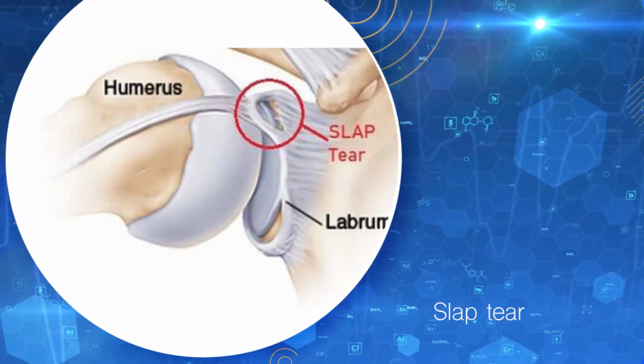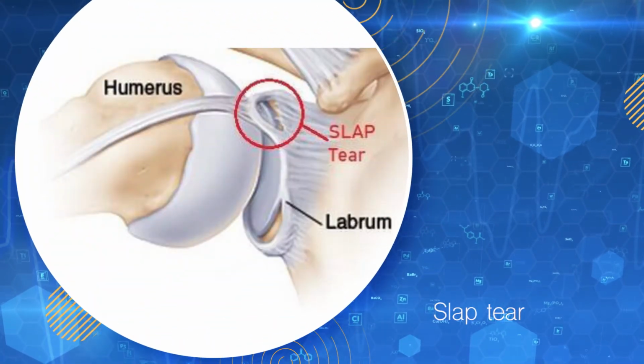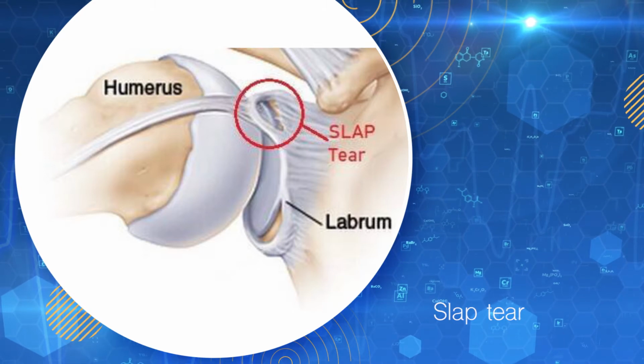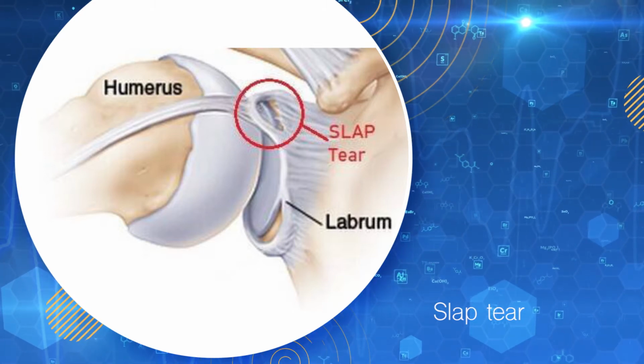The next important thing which I would like to discuss is the SLAP tear. This is also a labrum tear, but it is not in the front and lower portion, it is in the superior, that is, the upper position. It is called a SLAP, superior labral tear anterior to posterior. With a SLAP tear, patients usually have different kinds of symptoms. They hardly have any dislocations.